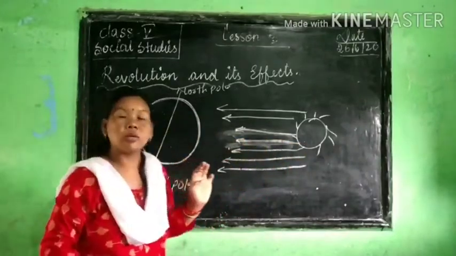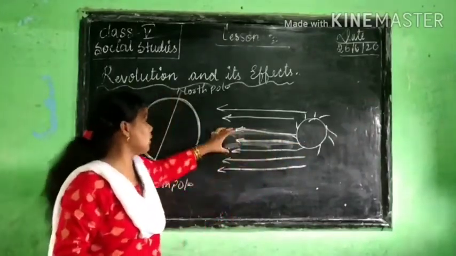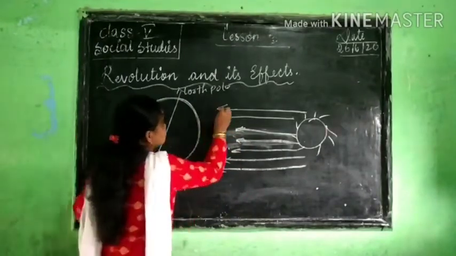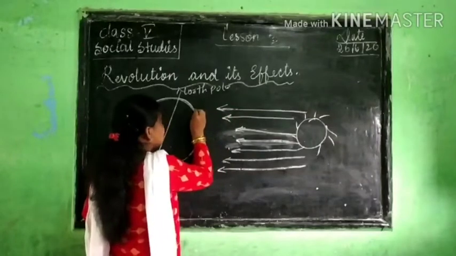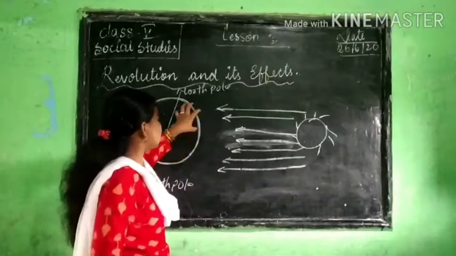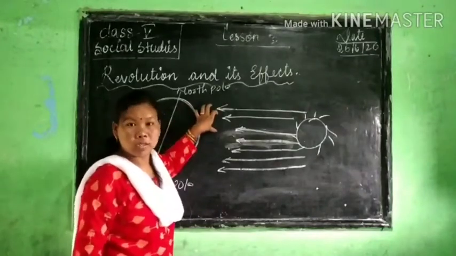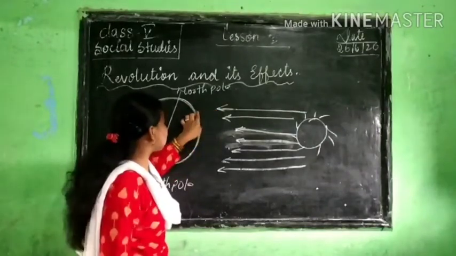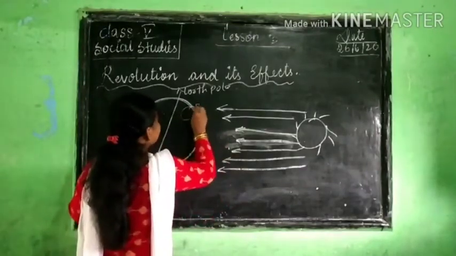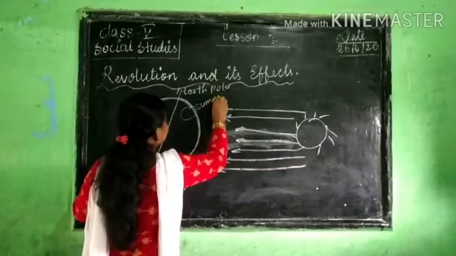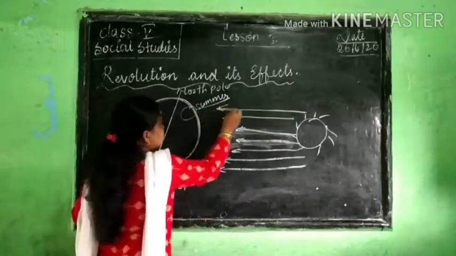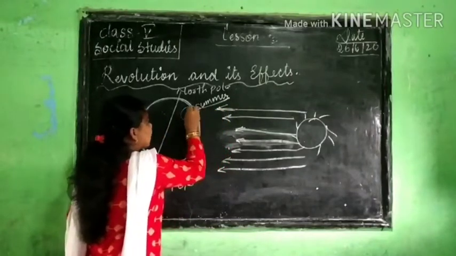So the part which is receiving the sun's rays, like here, near the sun, that means this part is getting more sunlight. That's why this part will have summer. Understand? This part will have summer since it is getting more sunlight.